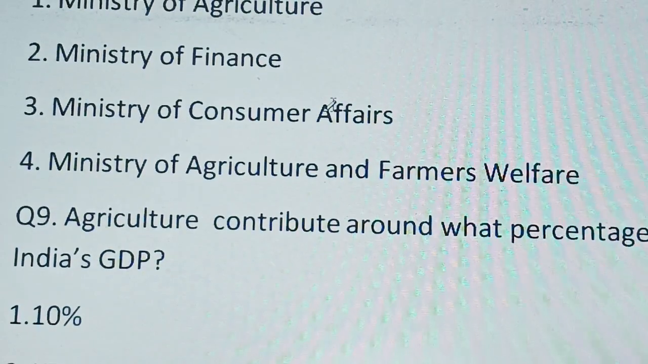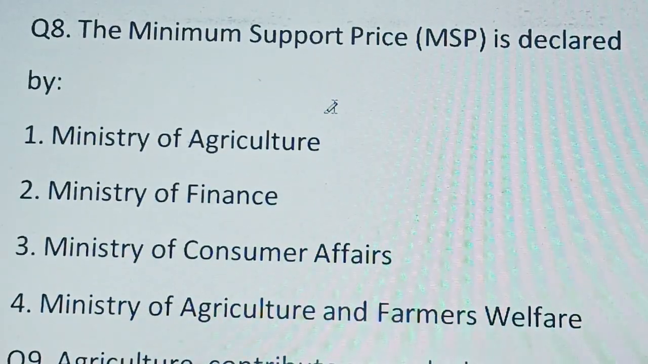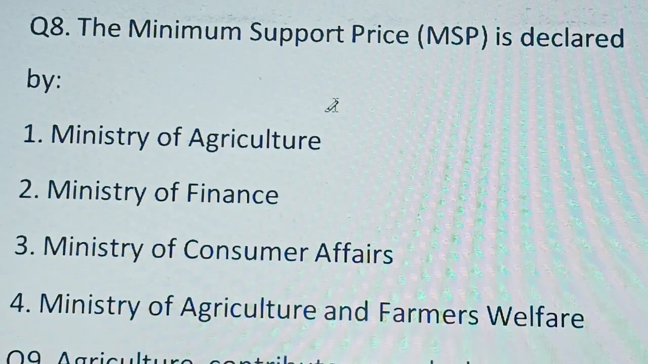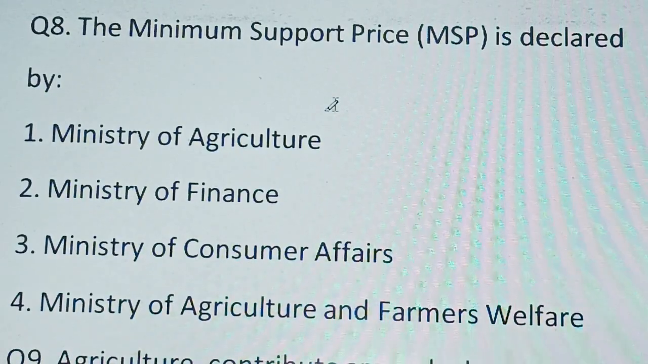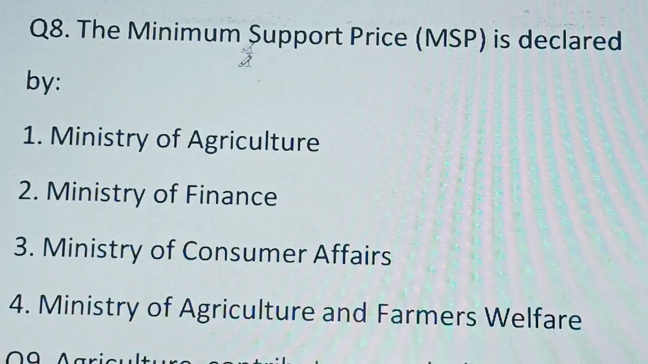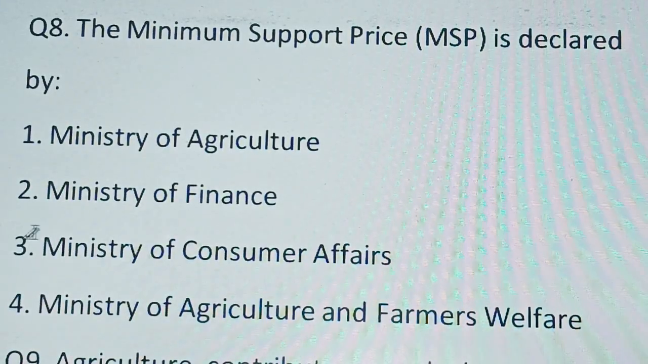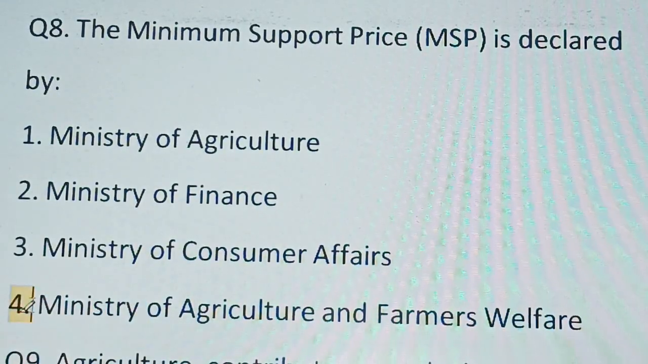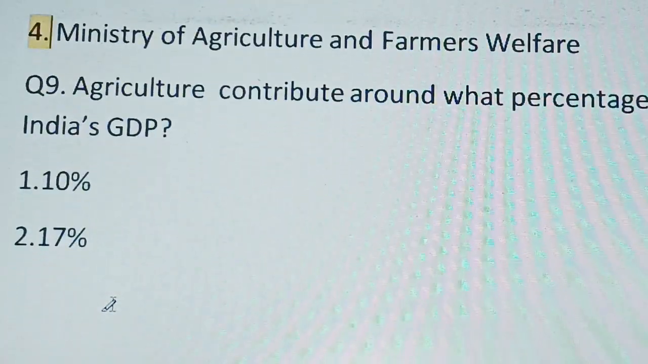Next question. The minimum support price, that is MSP, is declared by. So MSP for farmers will be declared by, we can see the options: Ministry of Agriculture, Ministry of Finance, Ministry of Consumer Affairs, and Ministry of Agriculture and Farmers Welfare. So option 4 will be your answer. Option 4 is correct.